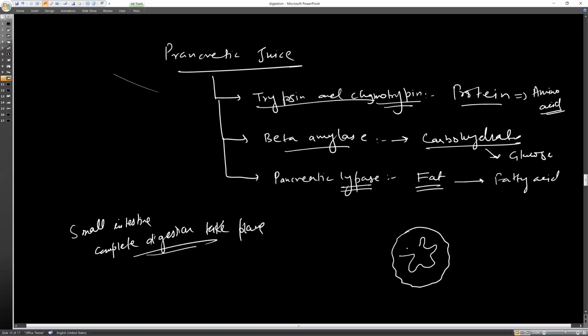I'm just making a small intestine, and it has some finger-like projections. These are the villi, which are finger-like projections. They help by increasing the surface area for the absorption of digested food. So this we have done for the digestion in human beings.